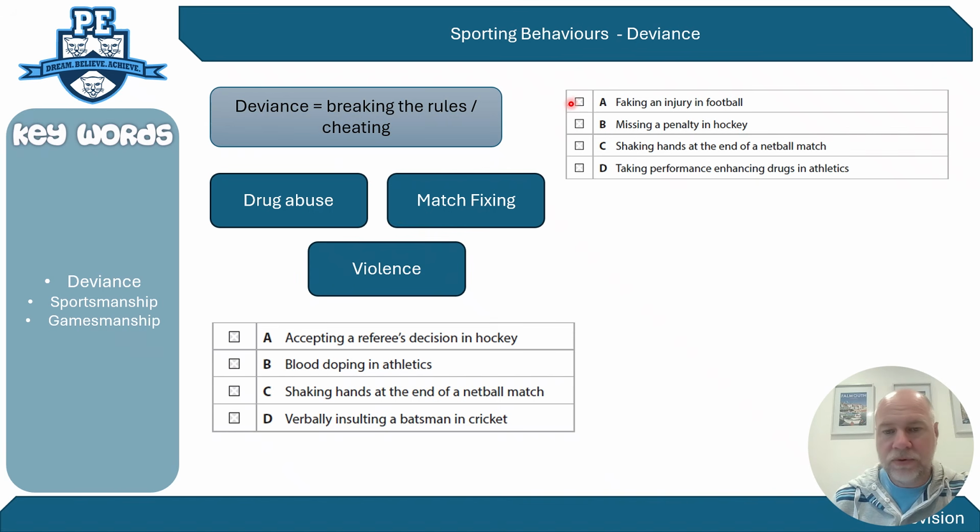Faking an injury in football, missing a penalty, shaking hands at the end of the game, and taking performance enhancing drugs. And you can see the theme of performance enhancing drugs as deviance. Faking injury would be more gamesmanship. Missing a penalty in hockey, there's nothing, it's just missing it. And shaking hands is your fair play.